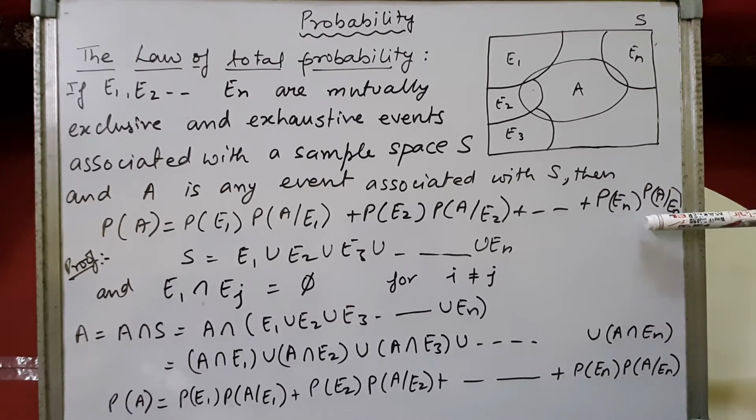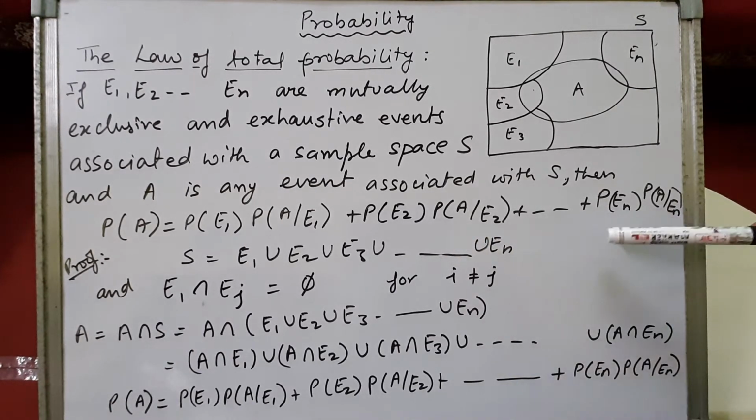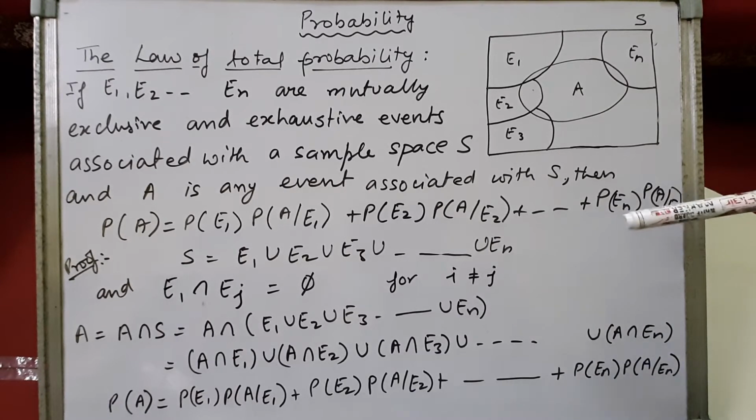Then probability of A will be probability of E1 into probability of A upon E1, plus probability of E2 into probability of A upon E2, plus and so on, plus probability of En into probability of A upon En. What does this mean? Law of total probability. Let's try to understand.